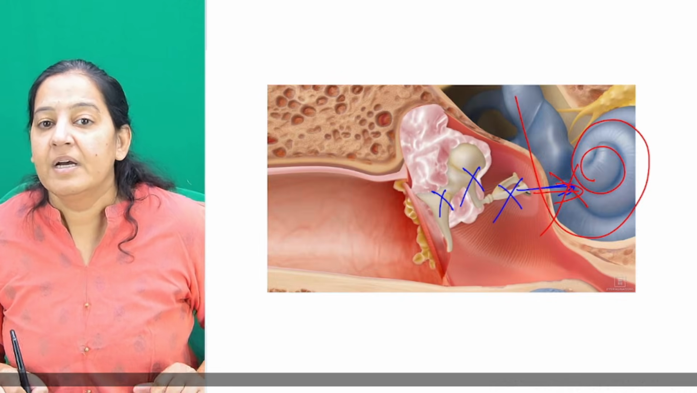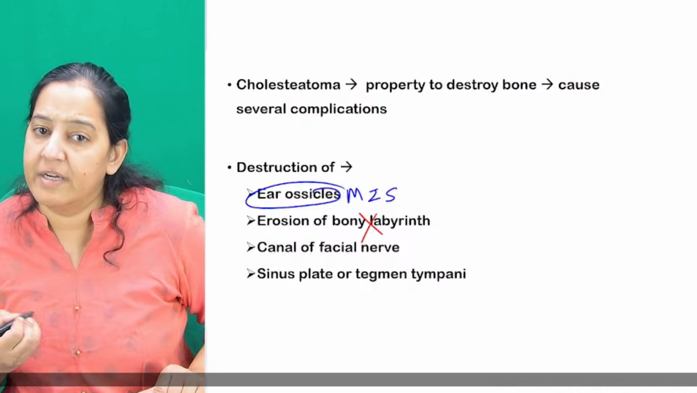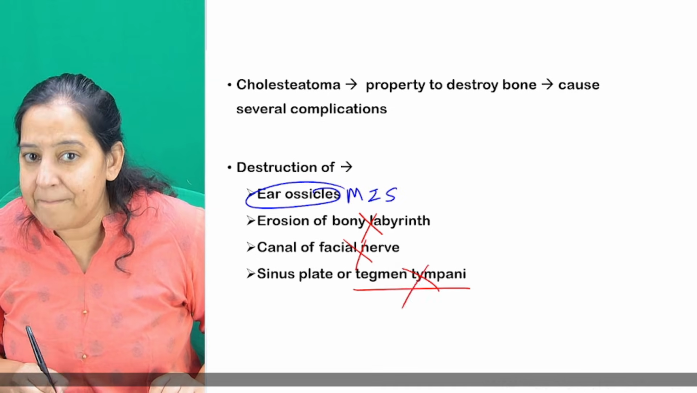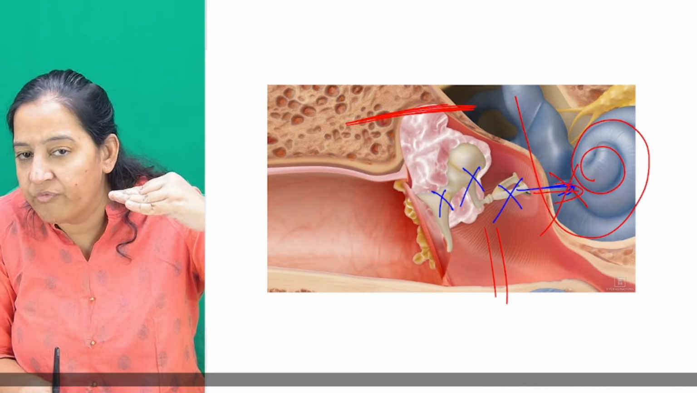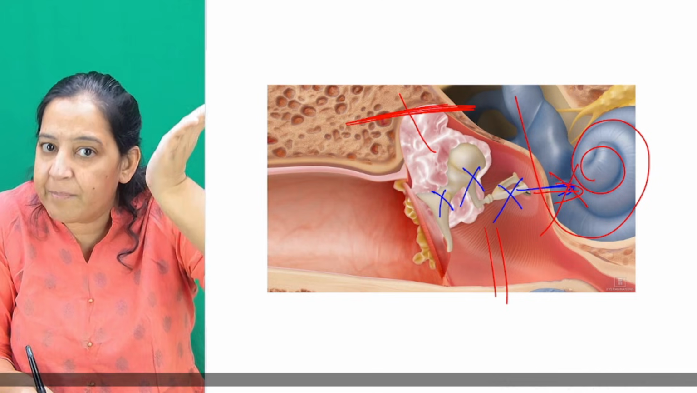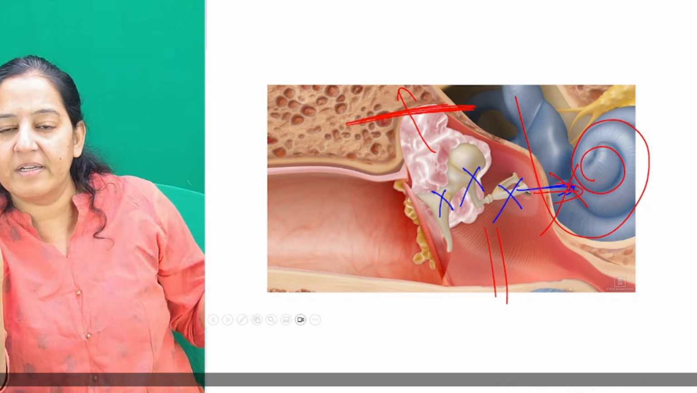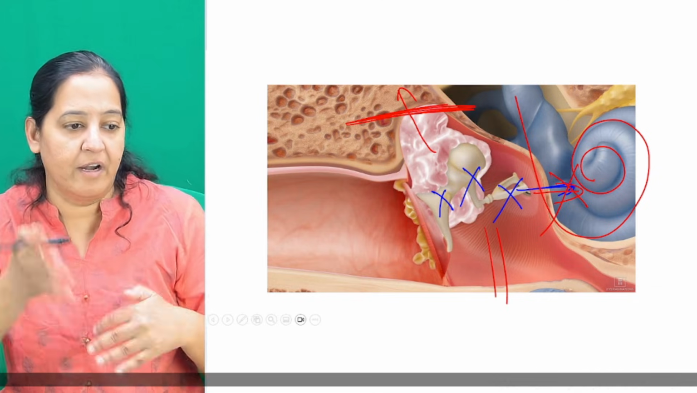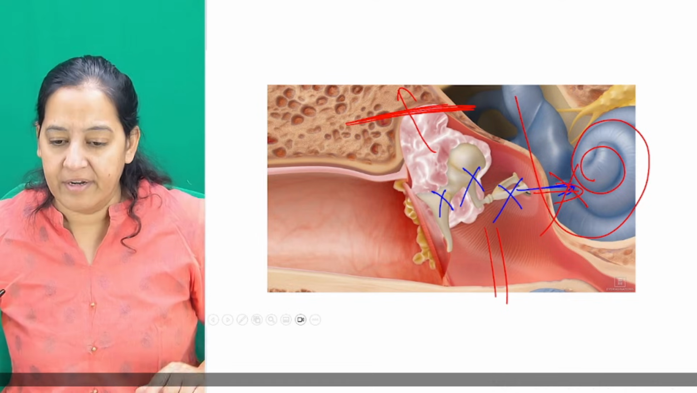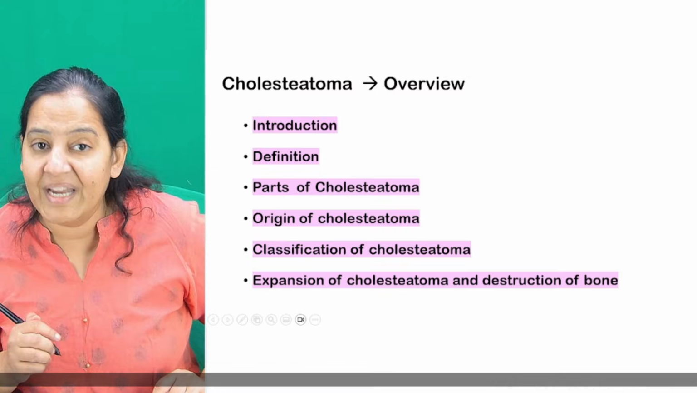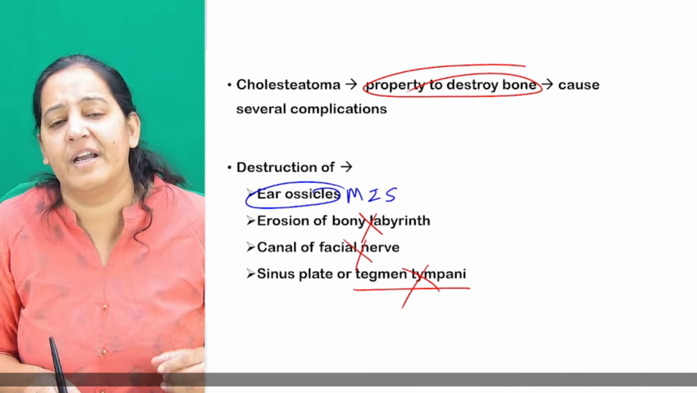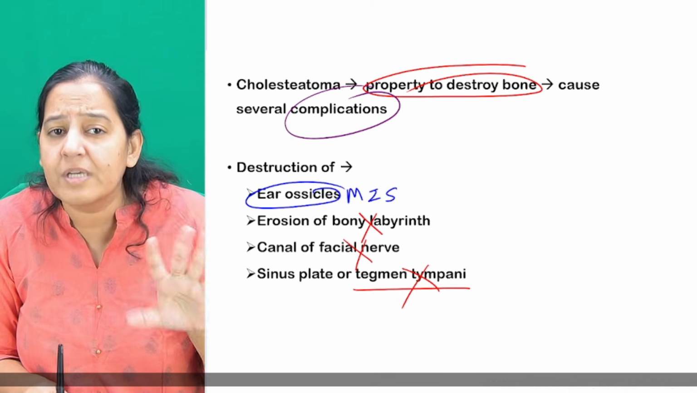Not only this, there is the facial nerve canal over here. It destroys the facial nerve canal, which is bone. It destroys the tegmen tympani. Tegmen tympani is the bone which separates the middle ear from the brain, from the cranial fossa. It destroys that bone and enters the brain. So everywhere it is destroying the bone all around, anteriorly, posteriorly, medially, laterally, superiorly, and it is growing everywhere. It keeps on increasing in size, so it's very dangerous. So all these bones it keeps on destroying. It has a property to destroy bone. That's why with cholesteatoma there are innumerable complications.